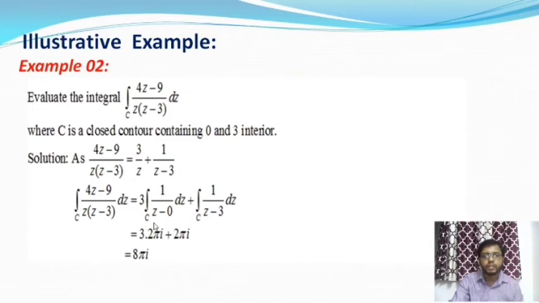But if the point lies outside the curve, then from Cauchy's theorem the integral value is 0. Here the two points 0 and 3 are interior points, so this integral value is not 0.